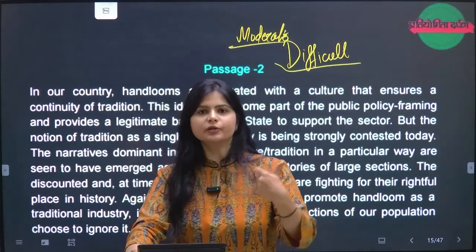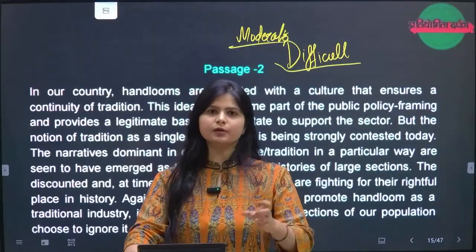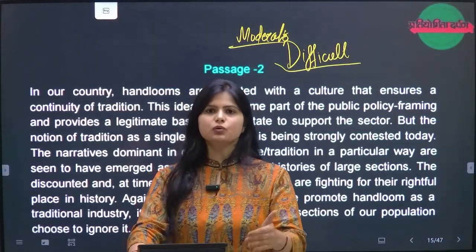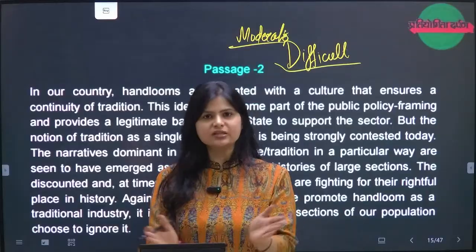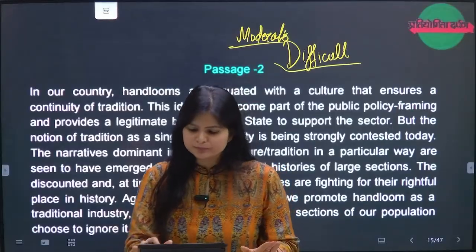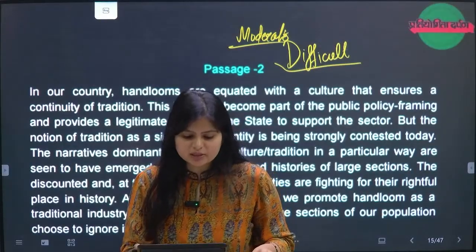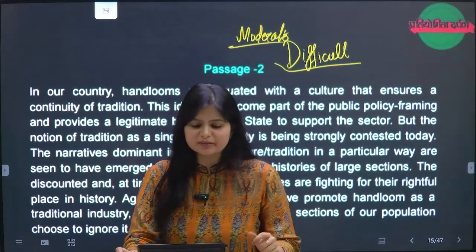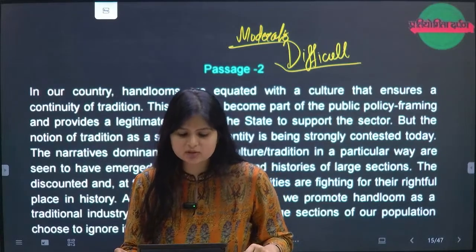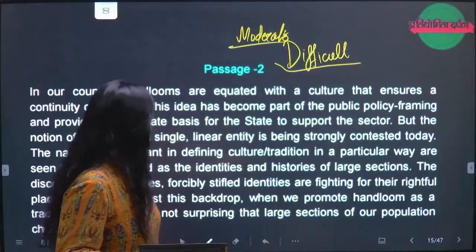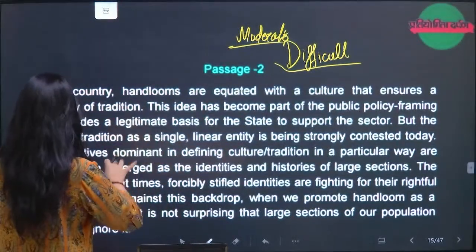For example, a particular textile. So we'll start talking about how it was there in the 15th century or 14th century, right? So this is how public policy is also framed on such lines. Okay. So in the backdrop, what we have to tell in question number 23, which of the following statements best reflects the most logical and rational message conveyed by the author of the passage, right? I will try to mark the keywords in this.